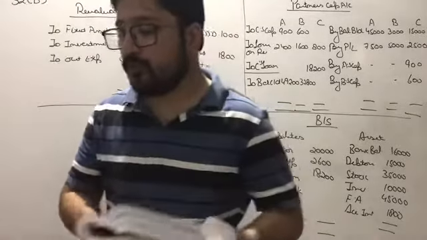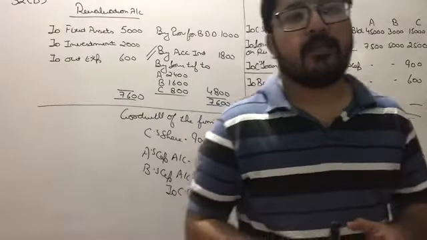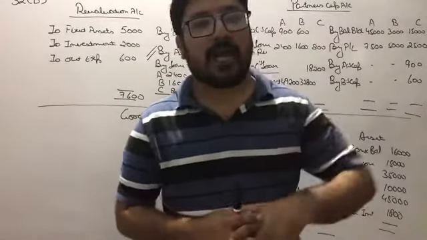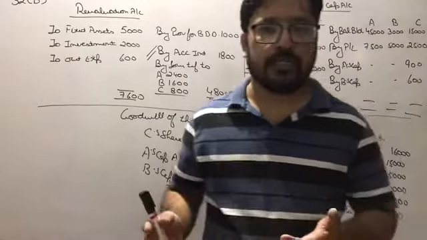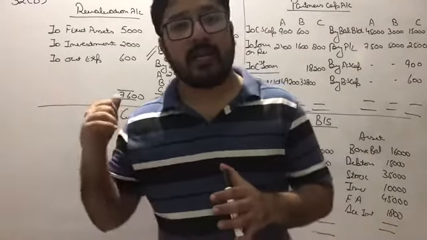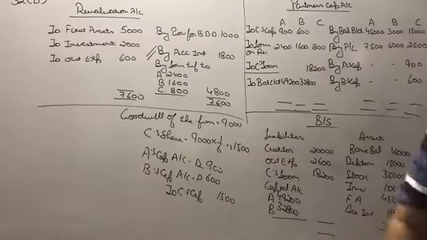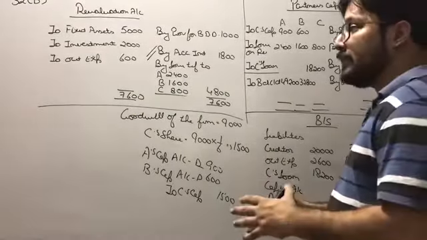So what is the new topic in this? The new topic was that the retiring partner's balance will not be treated as a balance. Either it will be paid off if it is written in the question, and if nothing is mentioned, then we will treat it as a loan and we will show it on the liability side of the new balance sheet. I hope the things are clear to you.